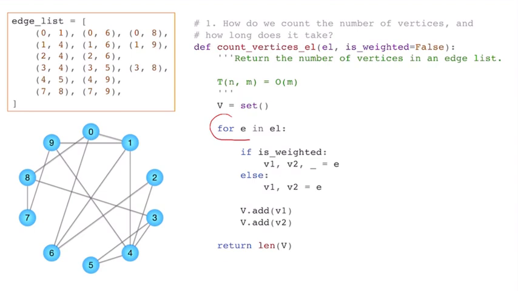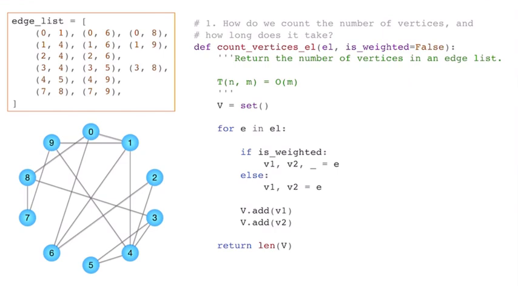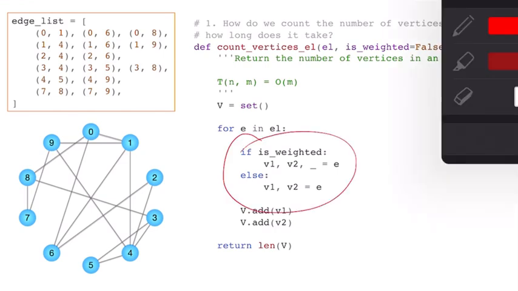So for each edge in the edge list, we check to see if it's weighted, and I'm doing that just to see if each edge is represented by 0, 1, so that would be like vertex 1 and vertex 2. And then if I have a weighted edge, which we'll talk about later on, I could also have the weight here, so like 0.7. So I'd have vertex 1, vertex 2, and then the weight, the cost between going from one vertex to another. So that's what this little bit here is about, and we can ignore that for now.